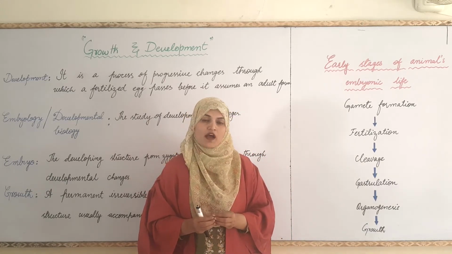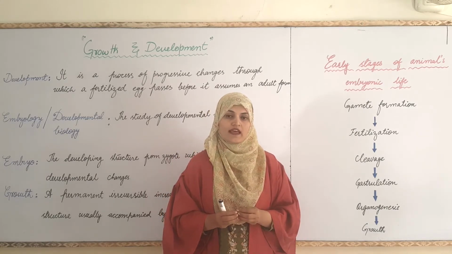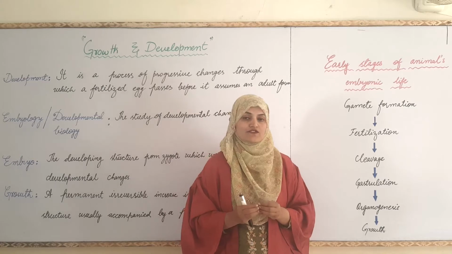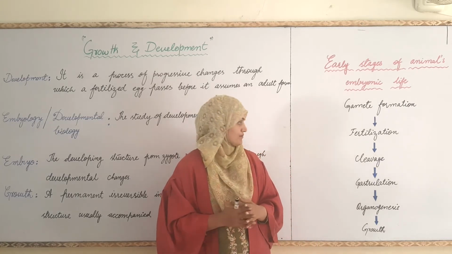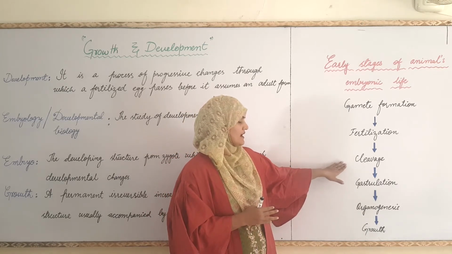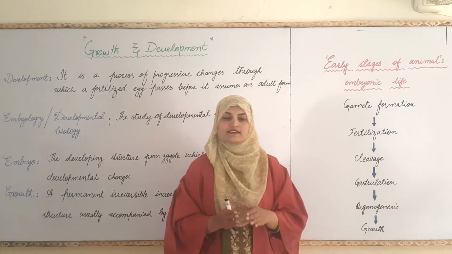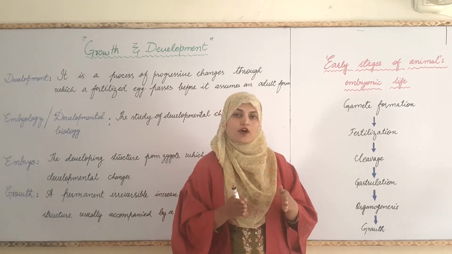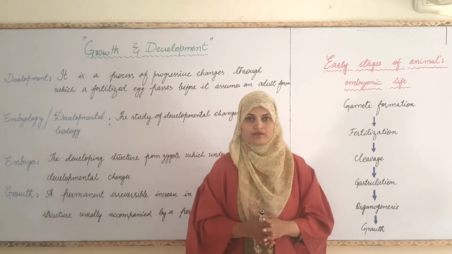When sperm and ova are fused, then zygote is formed and mitotic division occurs within the single cell, which we will study later on. This is termed as cleavage. At the stage of cleavage, the zygote is divided into a number of cells.